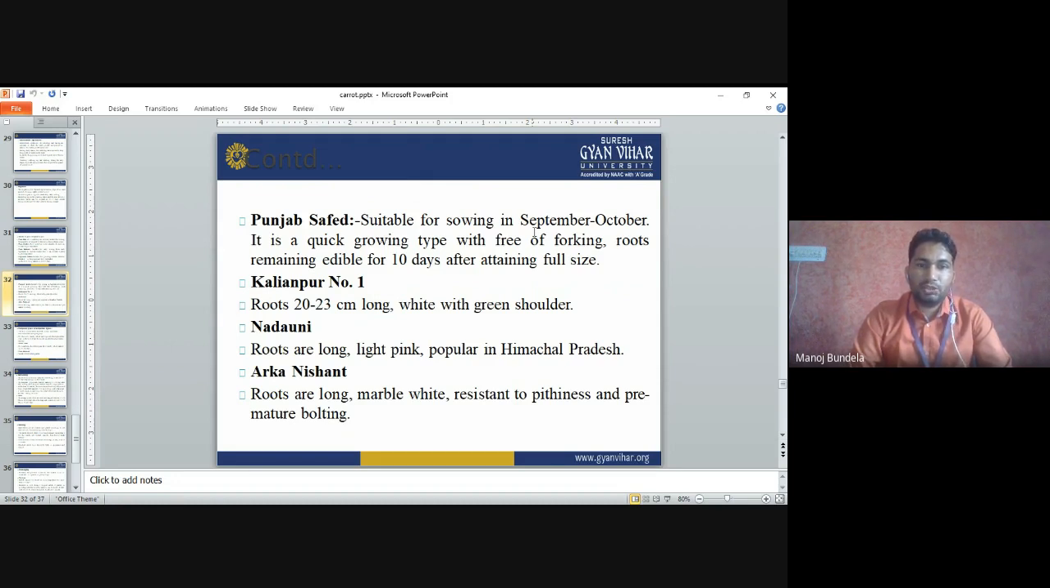Nadoni has long, light pink roots and is popular in Himachal Pradesh. Afghanistan is a multiple disease resistant variety. Roots are long, marble white, and resistant to pithiness and premature bolting.